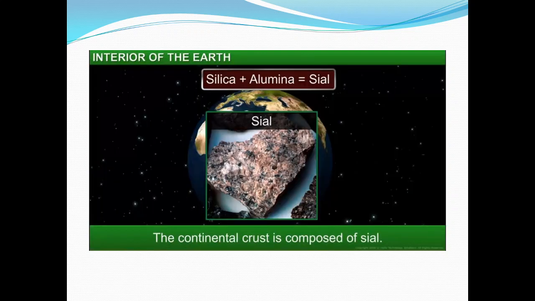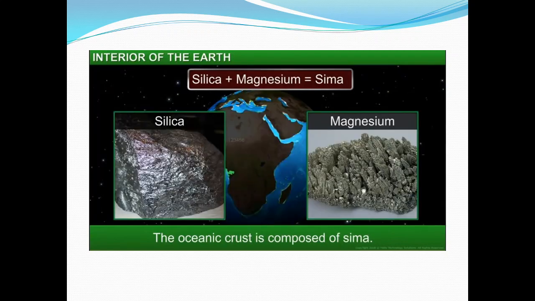Now, let us see what the constituents of the continental crust are. The continental crust is made up mainly of silica and alumina, and it is called Sial. We take Si from silica and Al from alumina, and altogether it becomes Sial.